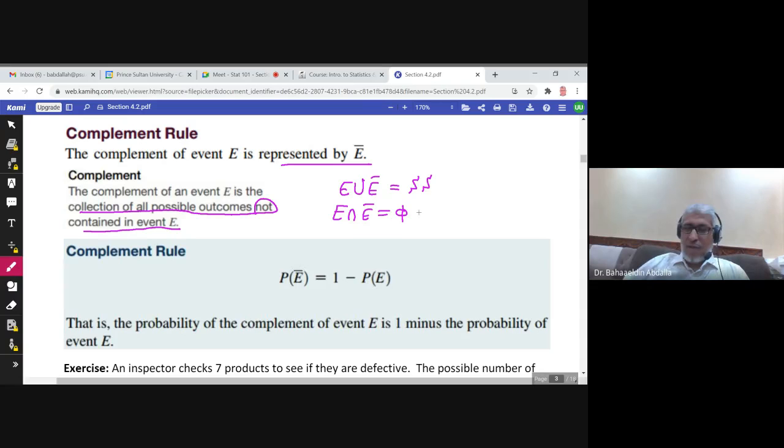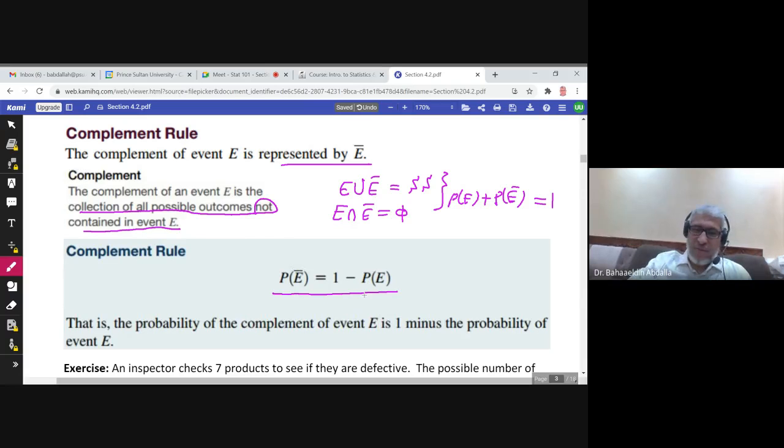So we mentioned before that the probability of the sample space is 1. So from here, probability of E plus probability of E complement, because their union is the sample space, would be 1. So if you want to find the probability of E complement, it would be 1 minus probability of E. So that's the complement rule. To find probability of E complement, 1 minus probability of E.